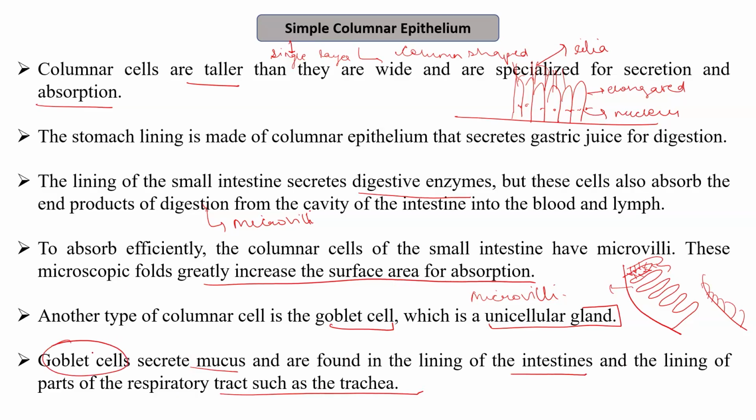What is the function of goblet cells? The function of goblet cells is to secrete the mucus on the inner lining of the tissues, like for example, in the lining of the intestine or in the respiratory tract, for example, trachea. What is the function of mucus?